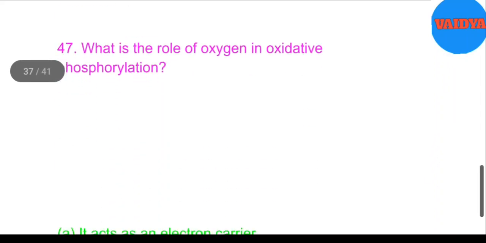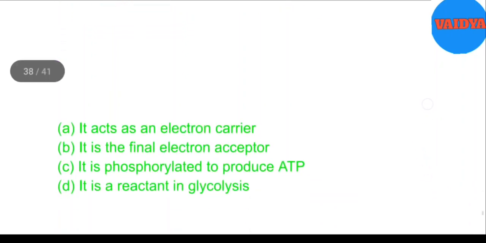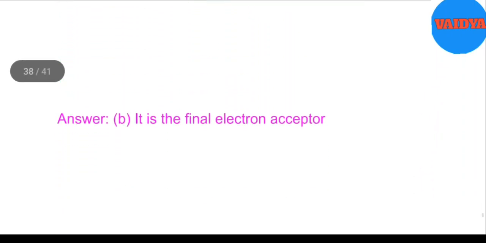47. What is the role of oxygen in oxidative phosphorylation? A. It acts as an electron carrier. B. It is the final electron acceptor. C. It is phosphorylated to produce ATP. D. It is a reactant in glycolysis. Answer. B. It is the final electron acceptor.